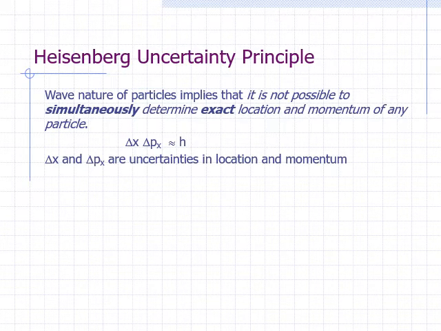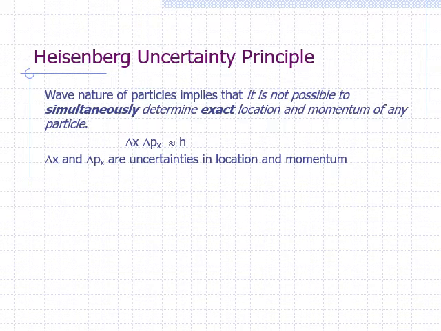When the product of two quantities is equal to a constant, it means that they are inversely proportional. The smaller the delta x is, the bigger delta p becomes. This means that the more we try to pinpoint the location of a particle, the less certain we can be about its momentum. Similarly, the more we try to precisely determine the momentum, the less certain we can be about its position.